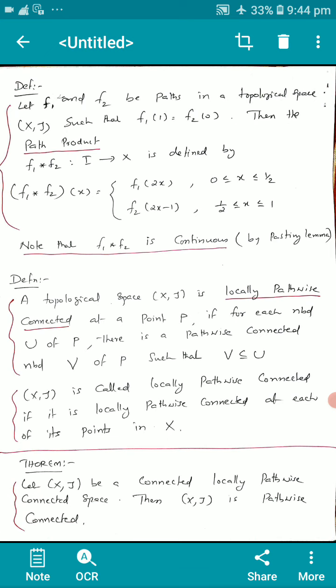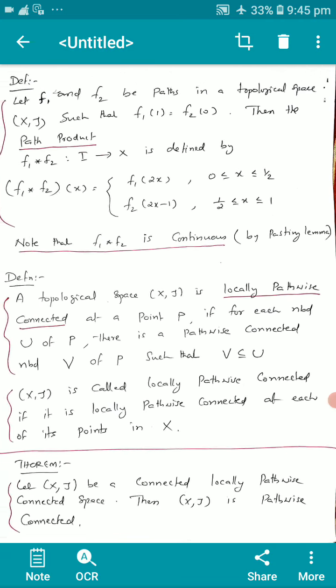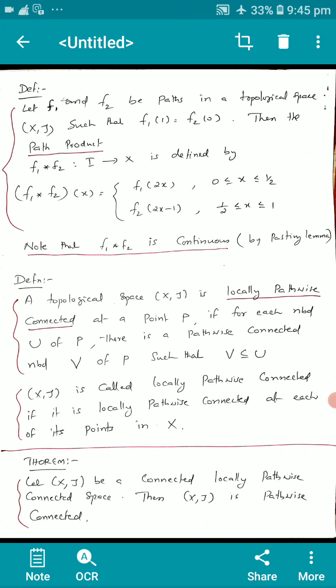f1 star f2 of x is expressed in two ways, that is f1 of 2x for x varying in the closed interval 0 to half, and f2 of 2x minus 1 for x in the closed interval half to 1. Note that f1 star f2 is continuous. That actually follows from the pasting lemma.